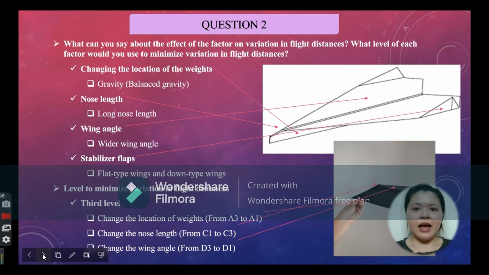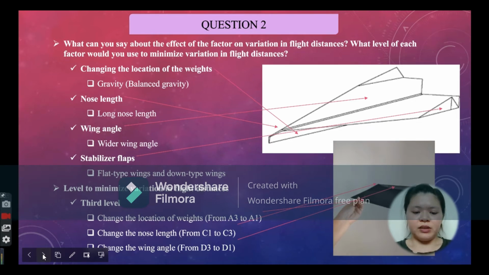Based on the experiments that have been done, our group has observed that the gravity of the different aircraft will affect the flight distance and fall time of an aircraft. When an airplane has a balanced gravity, it will fly a long distance and the fall time becomes long. Second is nose length. If the nose length of an airplane is long, it will be an opportunity for the airplane to fly a long distance.